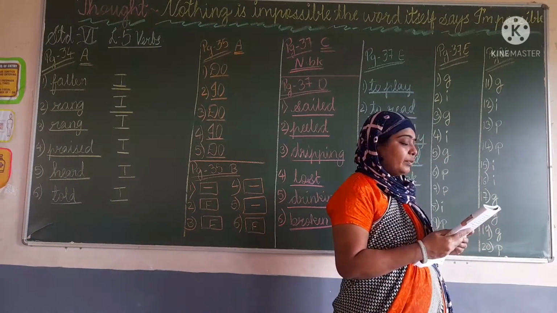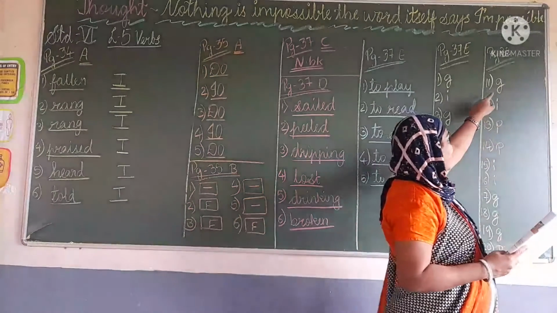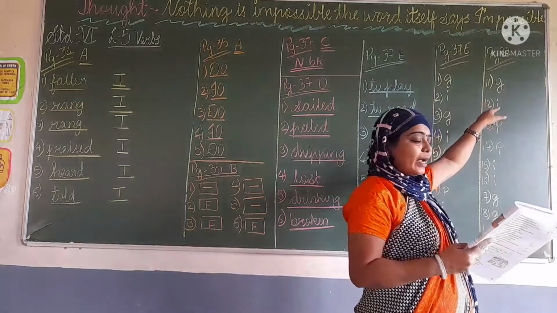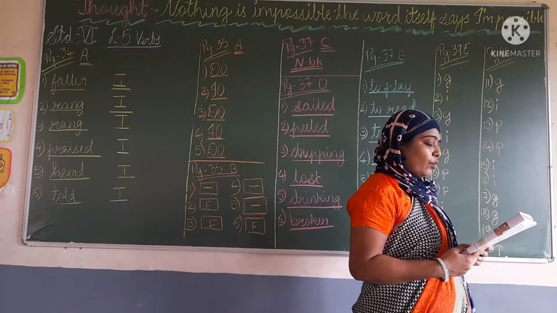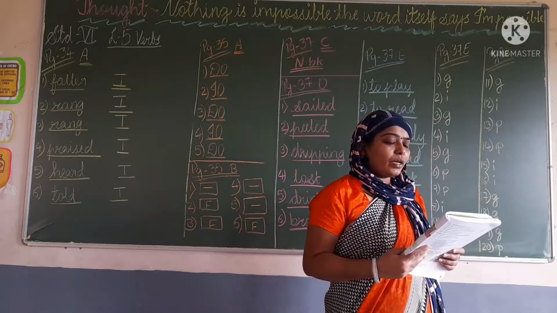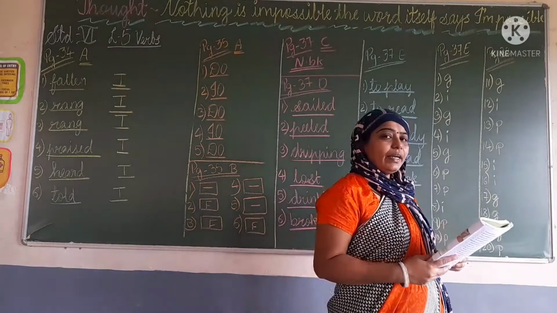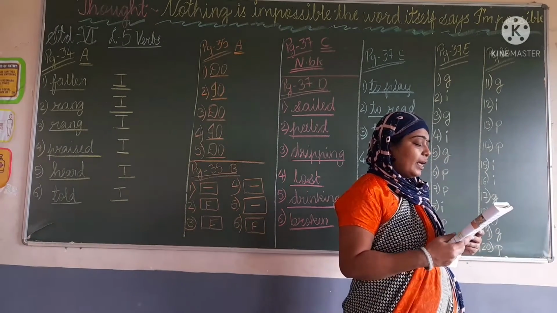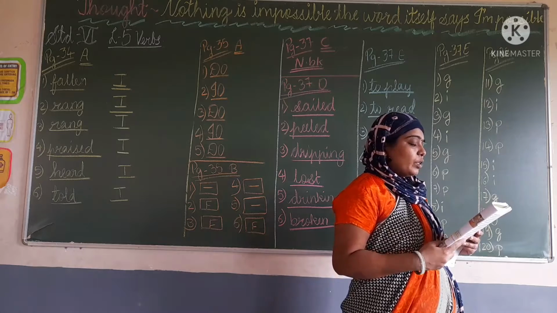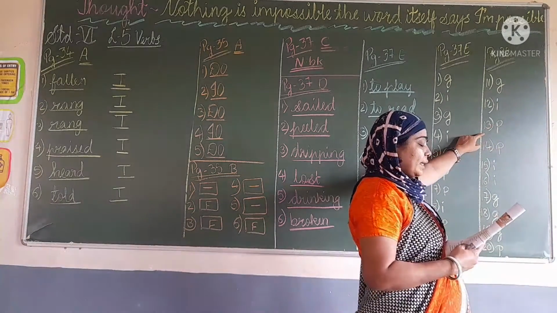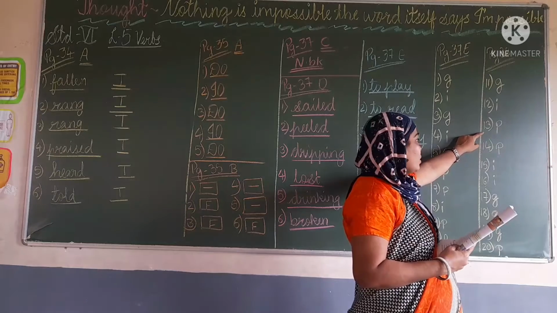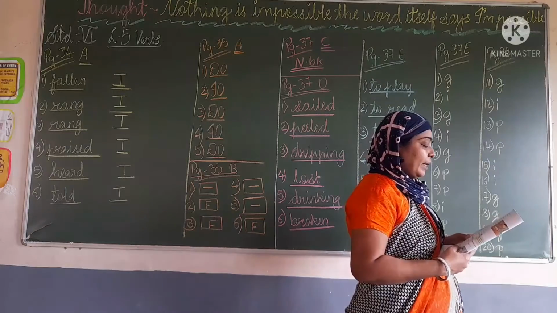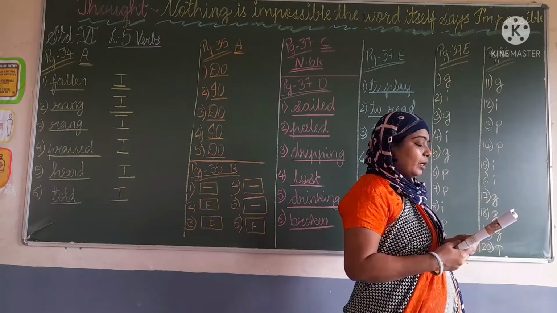Okay, now 11th one. Swimming is one of the best exercises. Swim plus ing, so this is gerund. Which word here is it? It is a gerund, so write there G. He looked to walk in the garden. To plus verb, so this is an infinitive verb, so write there I. 13th one, it was a tiring walk home. So here is again participle, tiring plus walk. So this is the adjective word used in the sentence, so write there P. Now speeding car jumped the red light.